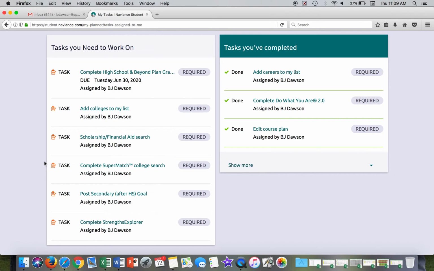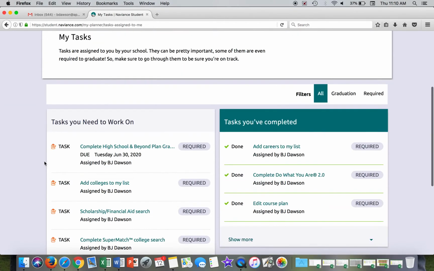The junior year portion of this is really geared towards the college research process and getting you guys to understand where to go to research colleges, how to narrow down your college list, and just what to do to know where to apply and when to apply and all that stuff that's starting to come to the forefront for you, but you're a little bit in the dark as to what to do next. This should be your one-stop shop.